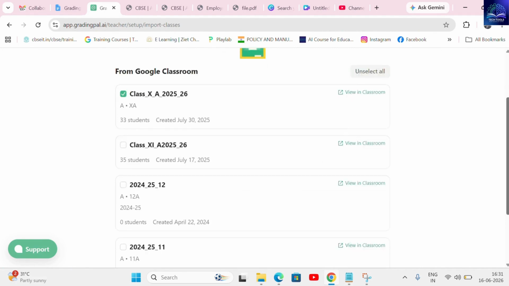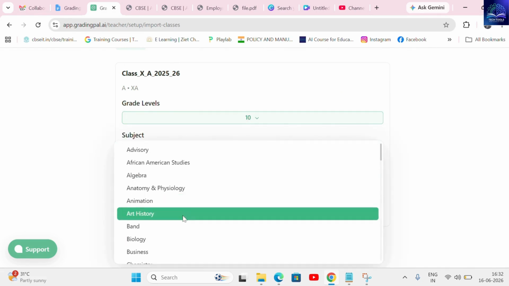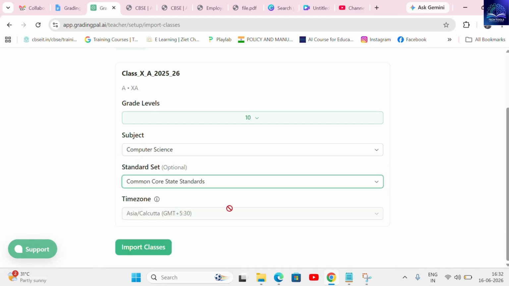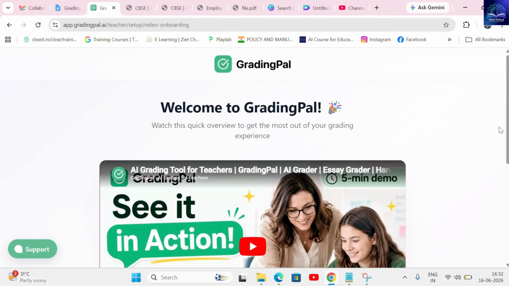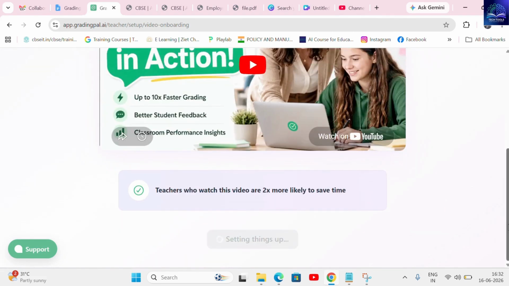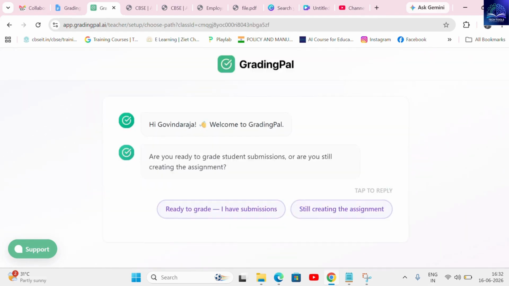Once you select the specific classroom you want to sync, GradingPal.ai allows you to define your target grade levels, choose the suitable subjects, and select your exact standard set before clicking Import Class. Within no time, GradingPal imports everything into its dashboard, and it doesn't just copy student names, it actively syncs your rosters, reads your current assignments, and pulls submissions instantly into the system for grading.